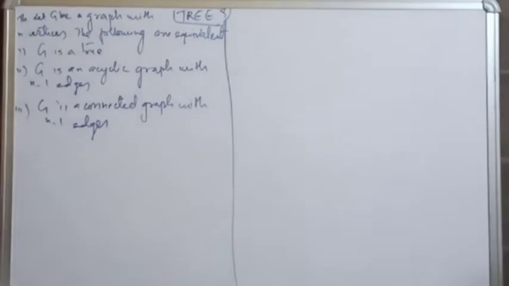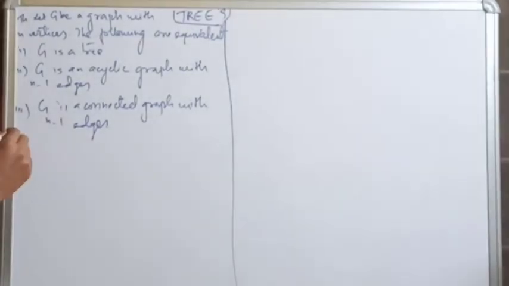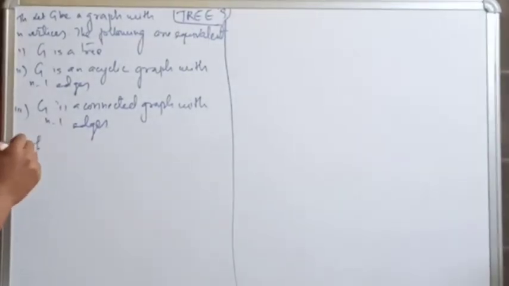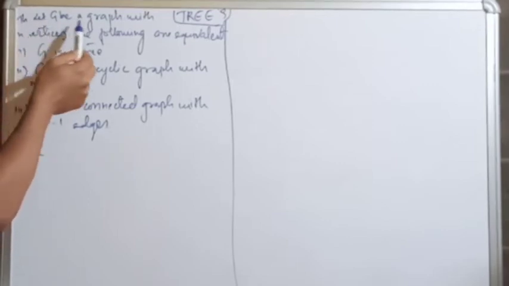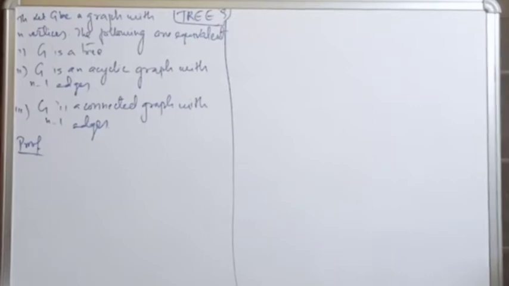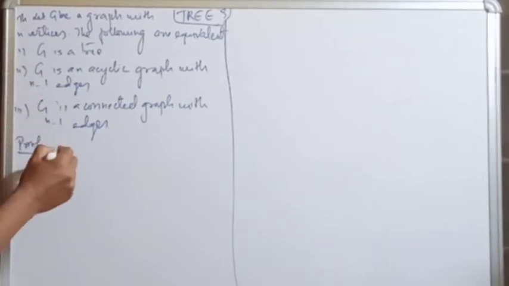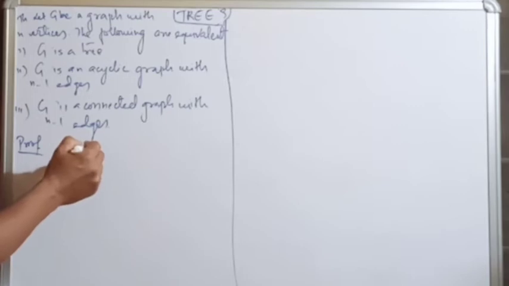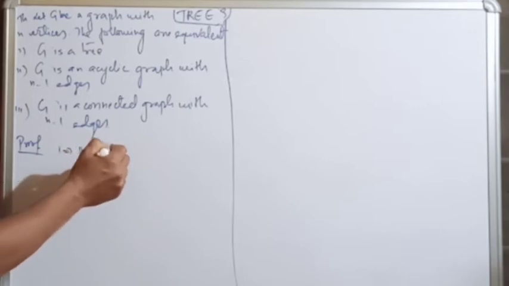Okay, next we will prove this theorem. In this proof, what is given is that let G be a graph with n vertices. Then we have to prove that the following are equivalent: 1 implies 2, 2 implies 3, and 3 implies 1. We will prove these things, okay? They are equivalent. If G is a tree, then G is an acyclic graph with n minus 1 edges. I think the first one is from the definition of a tree.